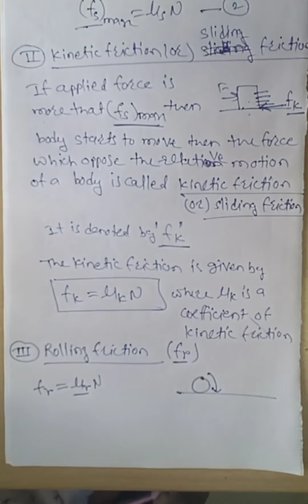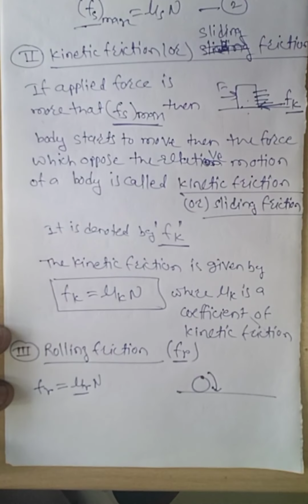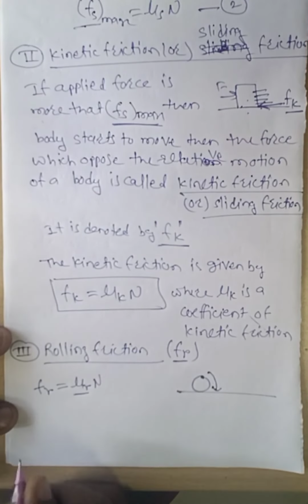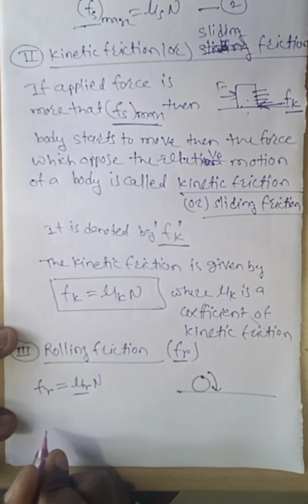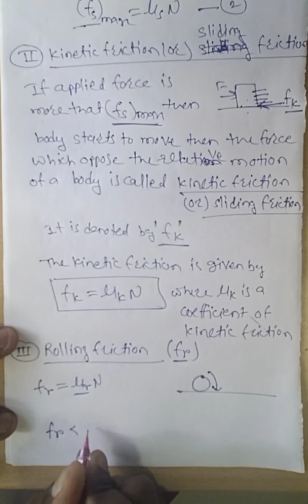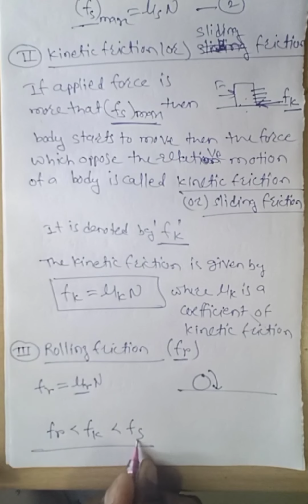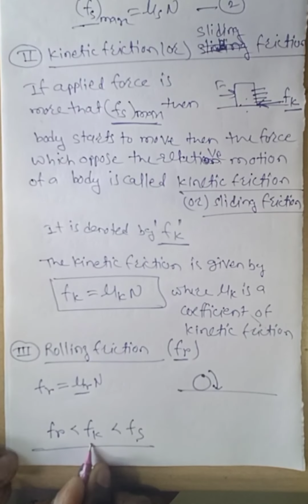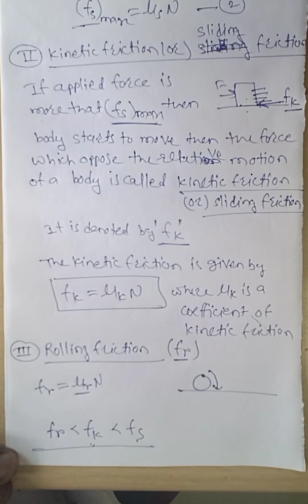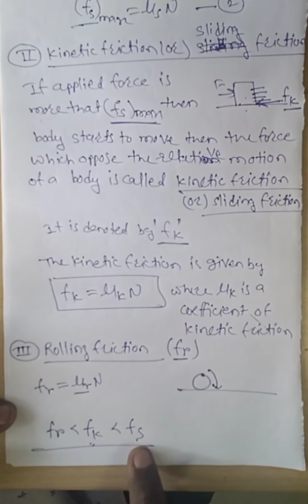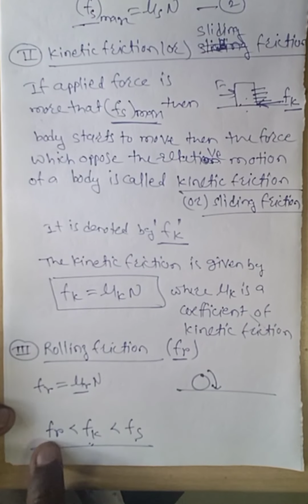Now, do you know that static friction is more than kinetic friction, and kinetic friction is more than rolling friction? Means the rolling friction is less than the kinetic friction, which is less than the static friction. The wheels of vehicles are in rolling motion, therefore rolling friction is less.